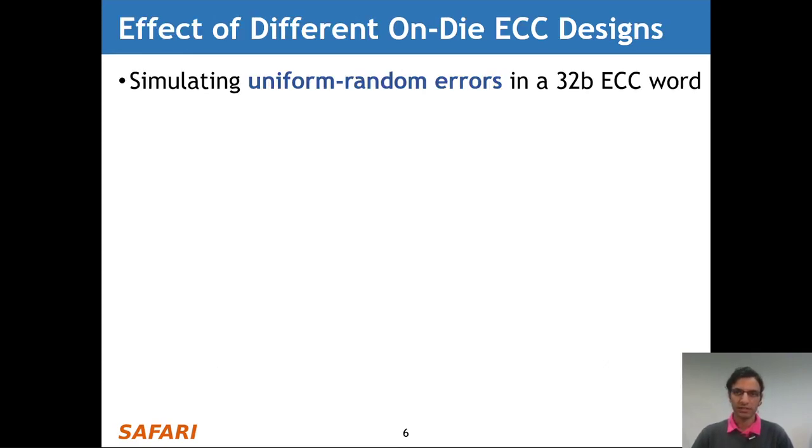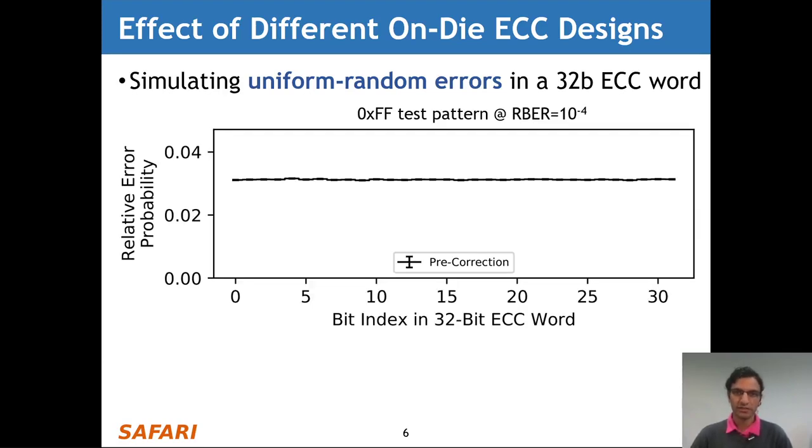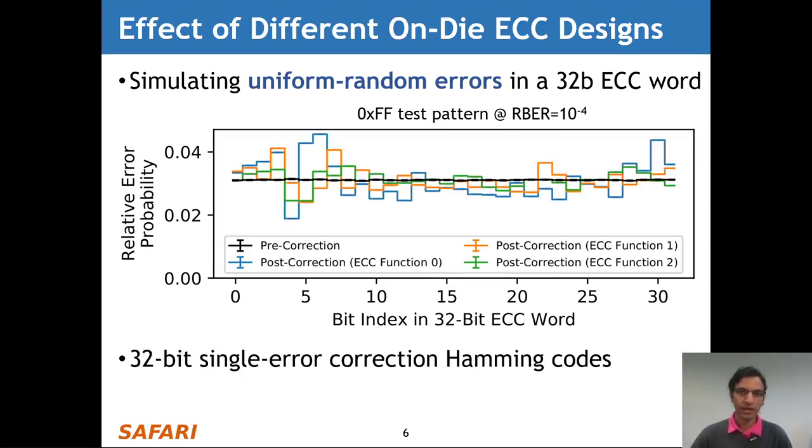Now let's take a look at the effect of using different OnDie ECC designs. In this experiment, we simulate uniform random errors within a single 32-bit ECC word. In this figure, the x-axis shows the bit index in the 32-bit ECC word, and the y-axis shows a relative probability of observing an error in each of the different bit positions. Now, because we simulate uniform random errors, the per-bit error probabilities are roughly equal to each other for each bit position. However, the post-correction errors look quite different.